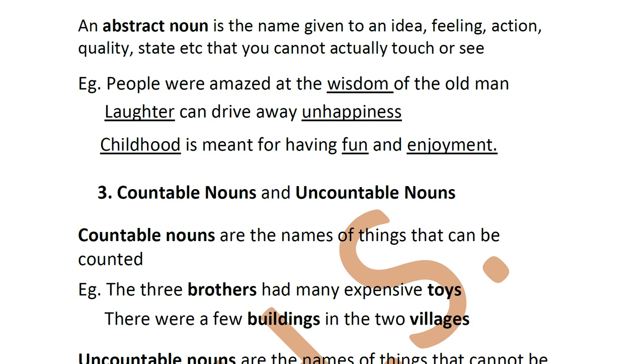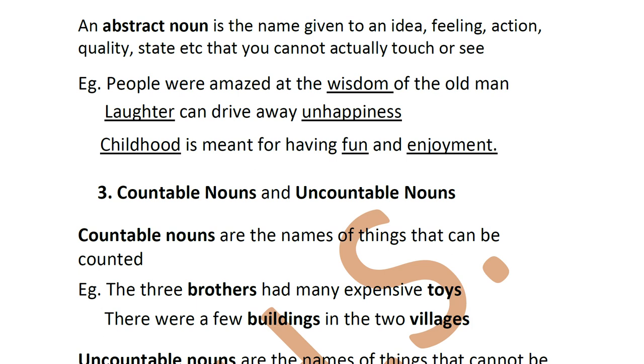Next example, laughter can drive away unhappiness. Now both laughter and unhappiness are abstract nouns because they are feelings. Laughter is an action and unhappiness is a feeling, but you cannot touch it. Childhood is meant for having fun and enjoyment. Now all the three, whether it be childhood, fun and enjoyment, cannot be touched. So they are abstract nouns.